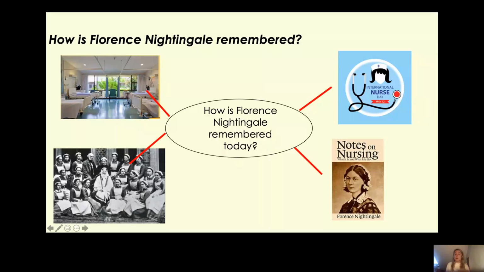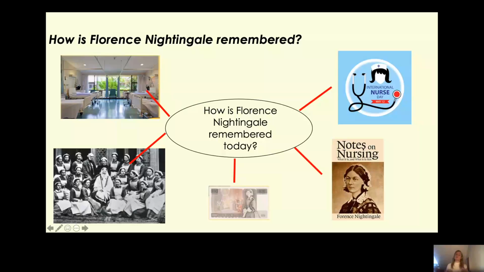In hospitals today, lots of hospitals still have Nightingale wards. Now, the last way that I thought of, in which Florence Nightingale is remembered today, is by the £10 note. Remember, Florence Nightingale was on the £10 note until 1992, wasn't she? So there we go. Here are lots of ways in which Florence Nightingale is remembered today, and you might have thought of some others as well.